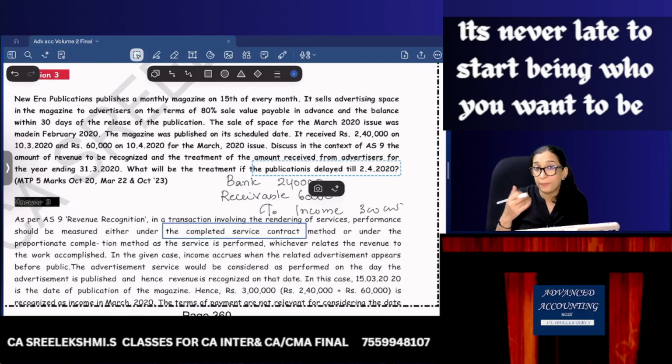That is the completed contract method. I have not completed the contract. Publication is delayed. Then what is to be done? If the publication is delayed, I received 2,40,000, but I have not done my work. I received 2,40,000, but I have not done my work. So my 2,40,000 should be treated as advance received.